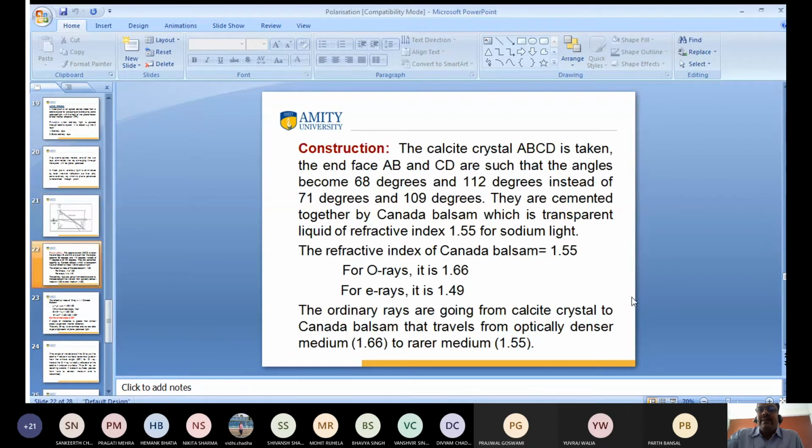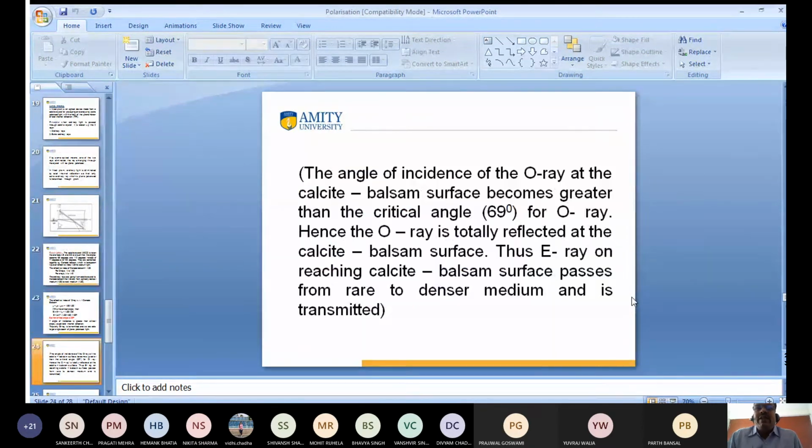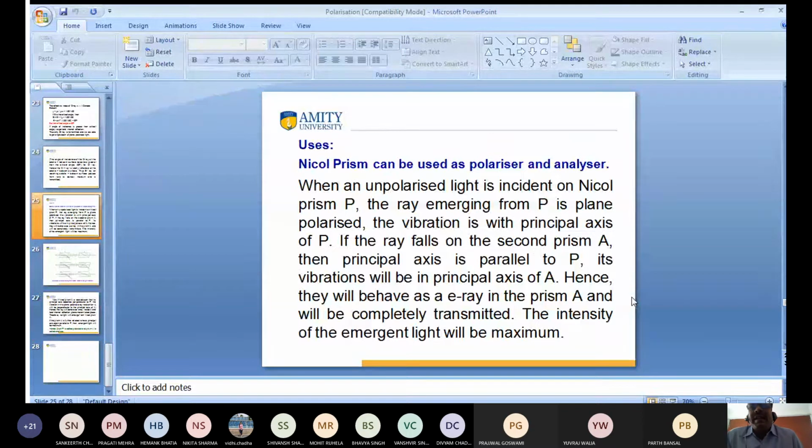Okay. So, I am talking about the uses. This is the construction, and now I am talking about the uses. What are the uses? The Nicol prism can be used as a polarizer and analyzer. Polarizer means when light passes through the first Nicol prism, the light becomes single plane polarized light, and the second prism is used as an analyzer. Analyzer means we analyze whether the light that passed through the first prism is plane polarized or not.